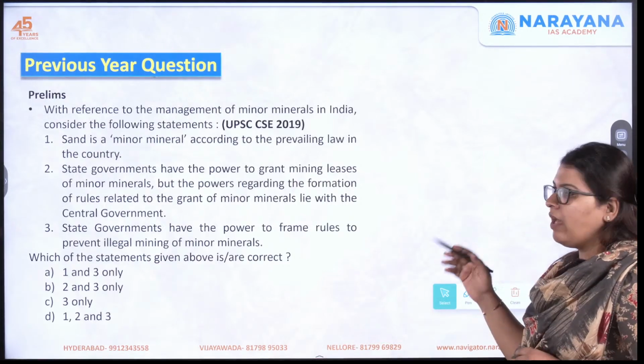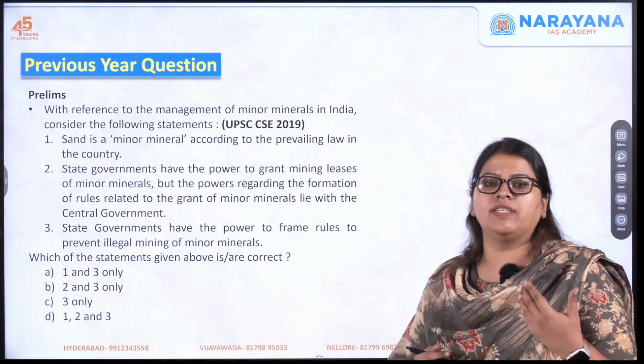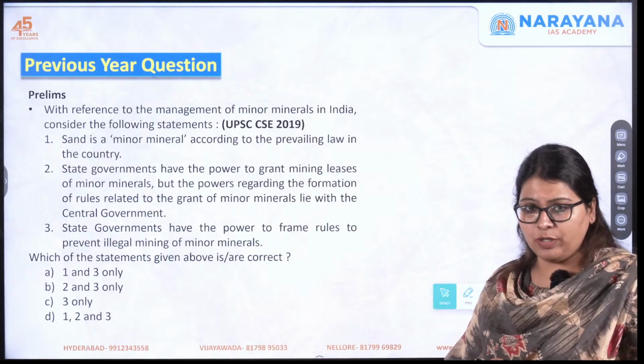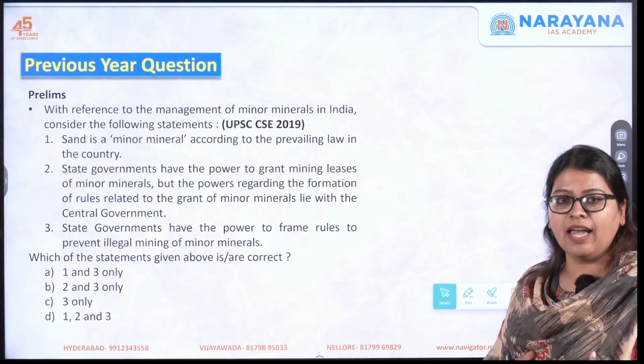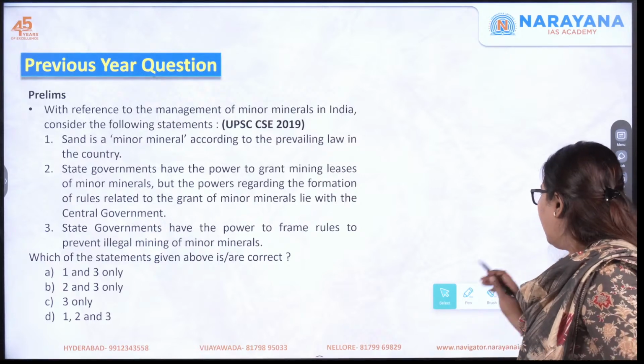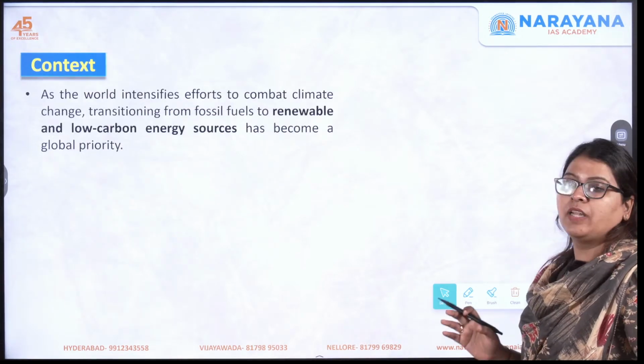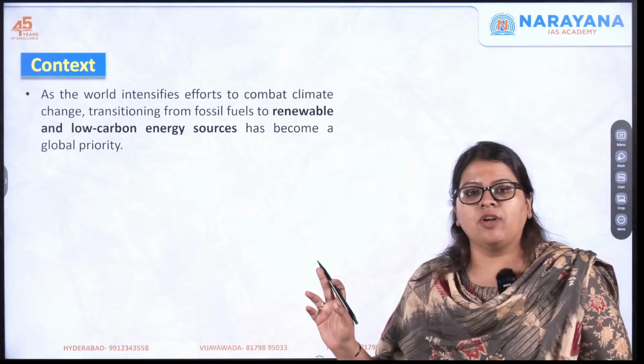So here you need to have a hang of what they are, how significant they are and all those things, and what resources India actually has, and the status is important for the examination. Now, let us understand why this topic was in the news.